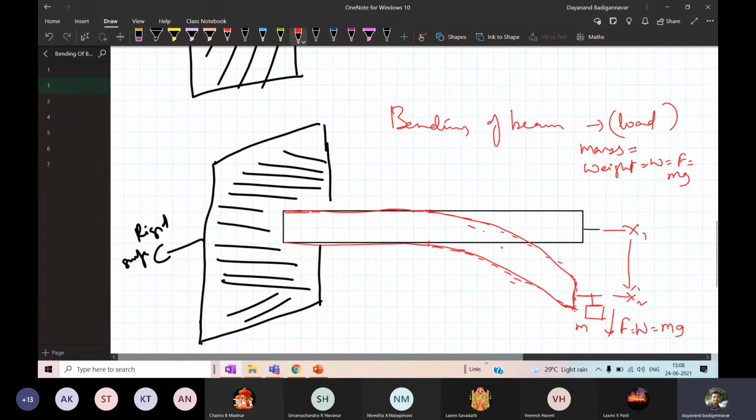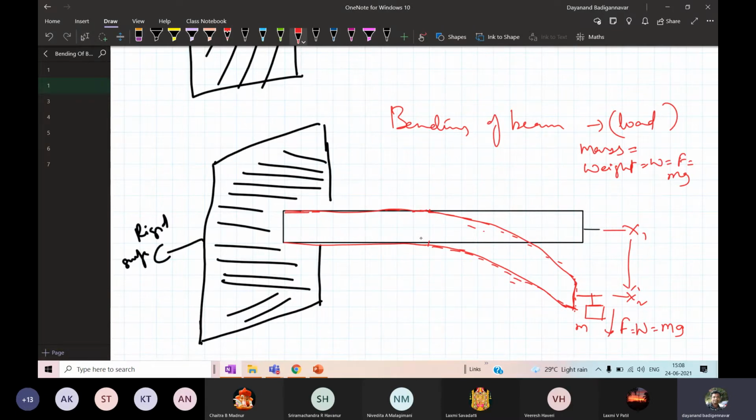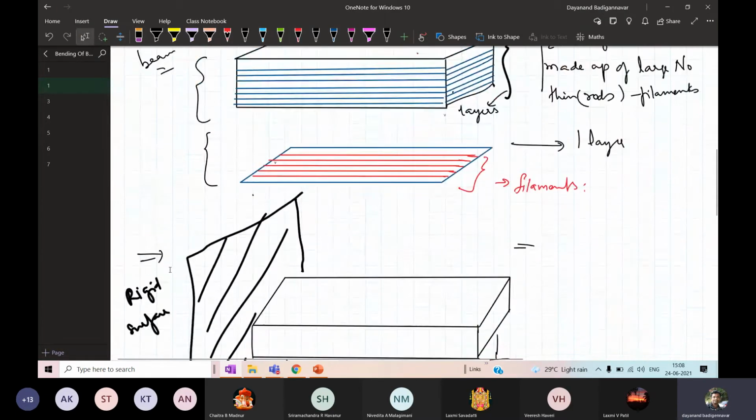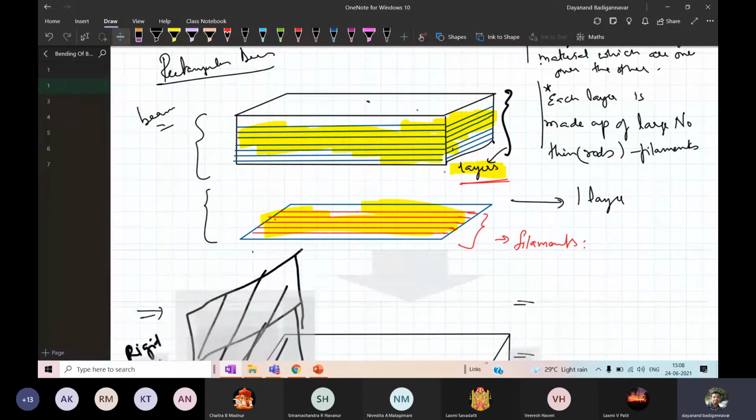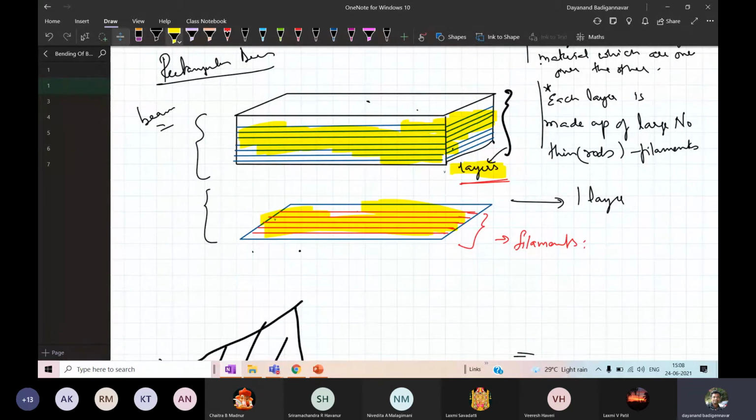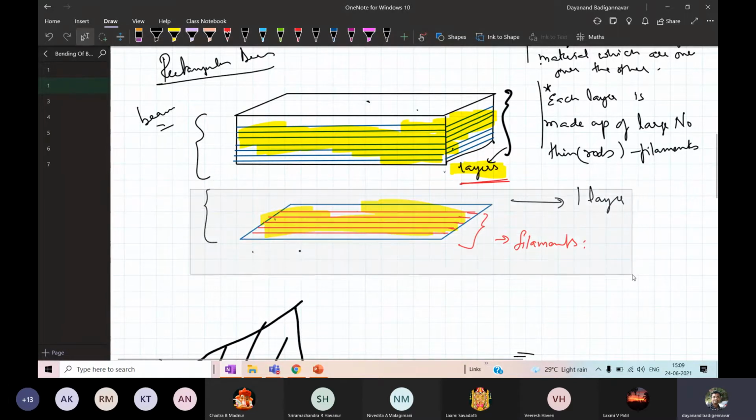Once it is bending, all the layers of the material bend. As I told you, the beam is made up of a large number of layers. Got it? These are the layers in the beam. These are the filaments of the layer. A large number of such filaments make up the beam. Here I have shown only one layer, but there are a large number of such layers.